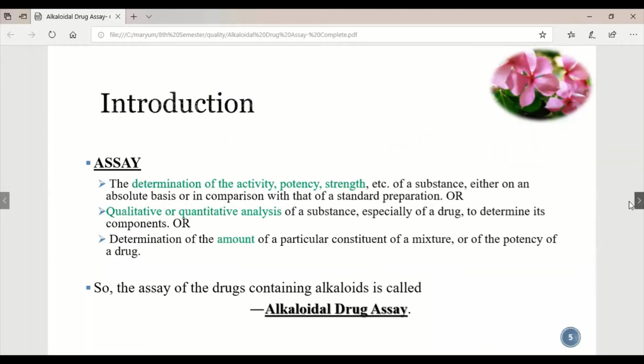Then I will tell you the introduction to the assay. What is an assay? How will we do the assay procedure?